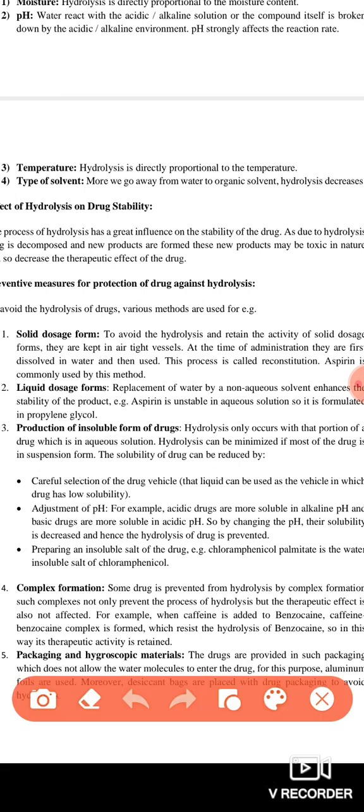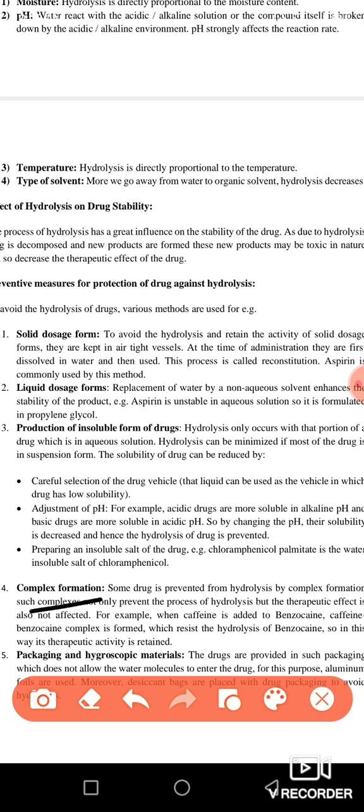Now fourth is the complex formation. You can add a complexing agent to it. By adding the complexing agent, your drug will react with the complexing agent and produce complexes. For example, caffeine is used in this reaction, with various kinds of drugs, for example benzocaine and procaine.